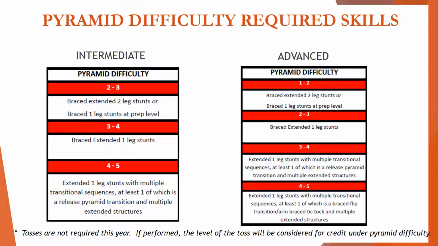For an advanced team to receive a 4 to 5, they must also perform multiple extended structures within their pyramid sequence and include a brace flip or legal advanced arm brace tic-tac transition.